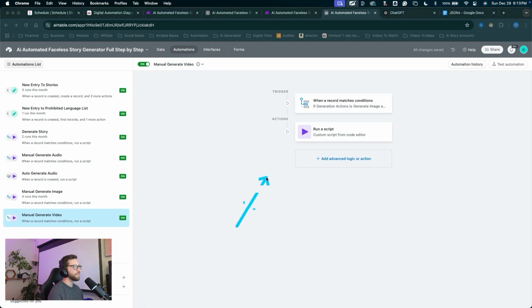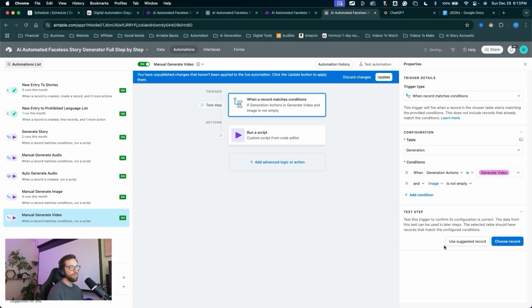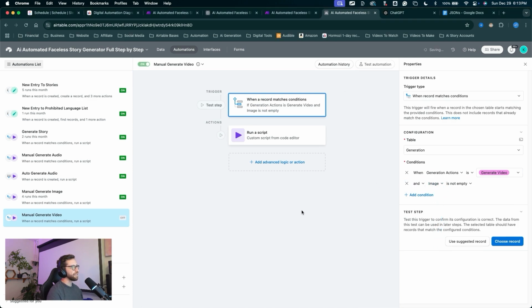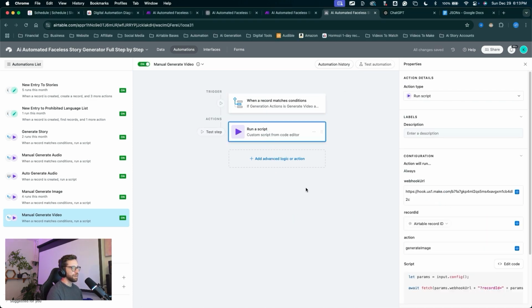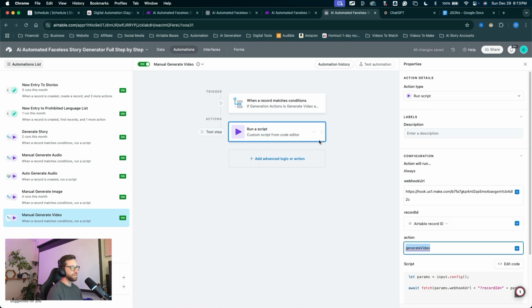We'll flip it on, come into the trigger conditions. When generation actions is generate video and image is not empty, we have an image to work with. We can update that to save it. Come into the script action and we'll change the action variable to generate video. Click update. Let's copy that variable right here.